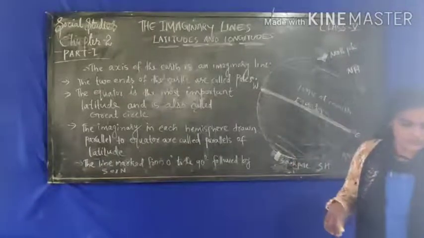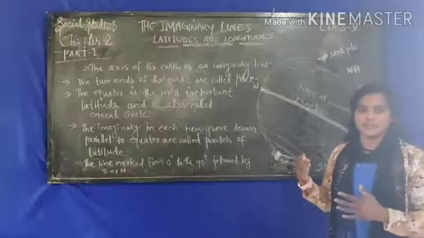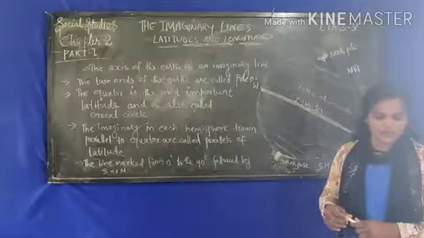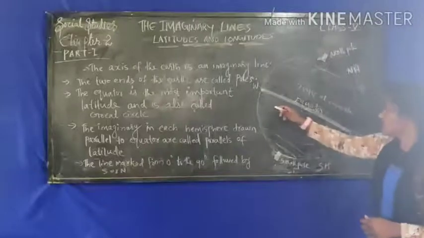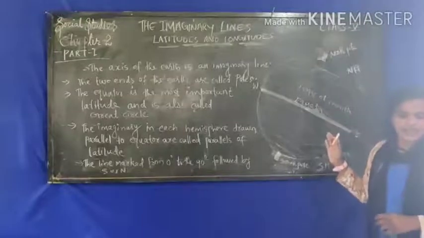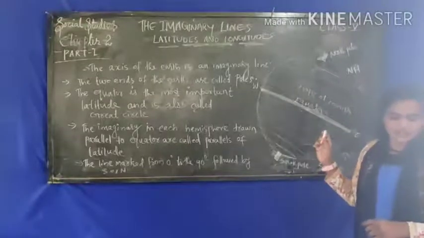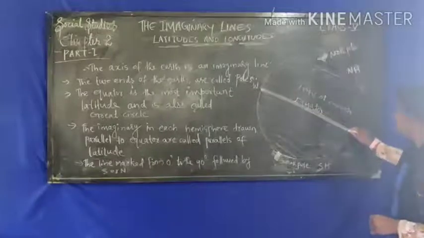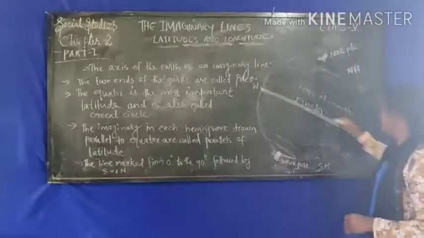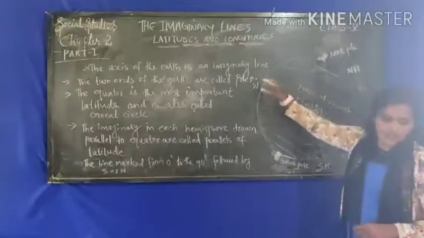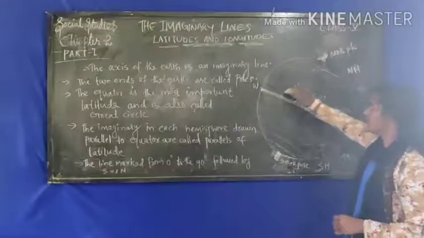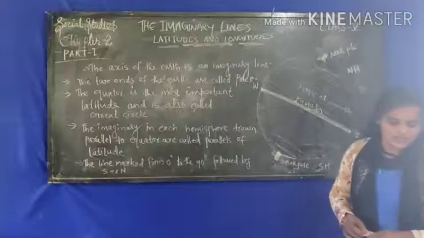The important properties of latitudes are: the latitudes are parallel to each other and therefore never meet, and the lines of latitude run in the east to west direction. The equator is the longest latitude.